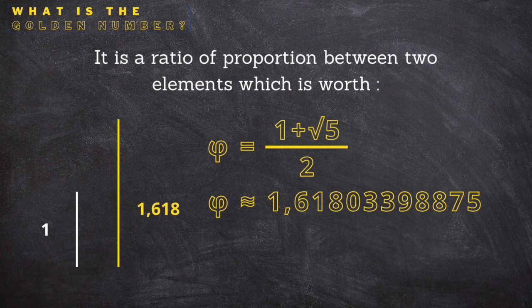Now take two lines, one of length 1 and second of length 1.618. It doesn't matter what the unity of measurement is, since the ratio of proportion between the two is 1.618. We can say that they are related by the golden ratio.